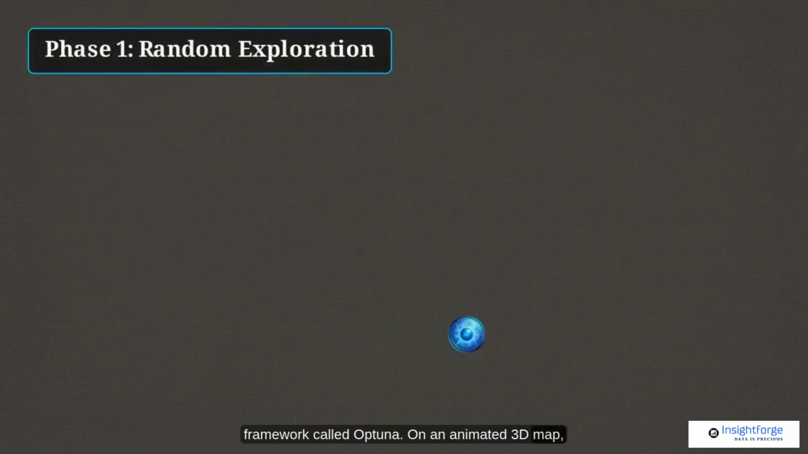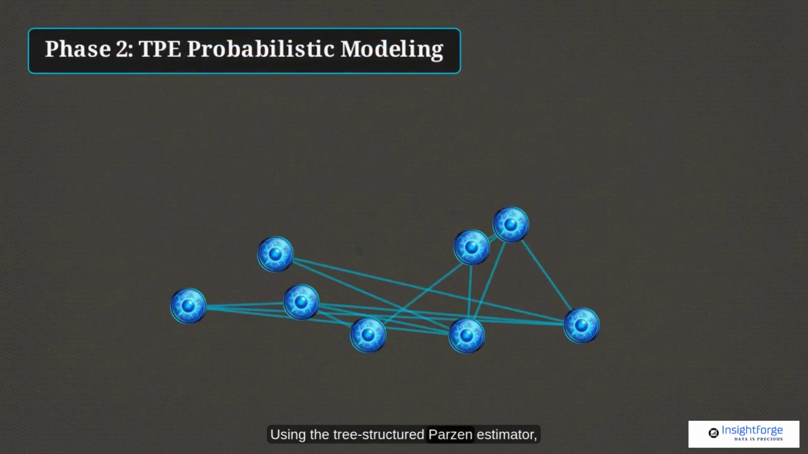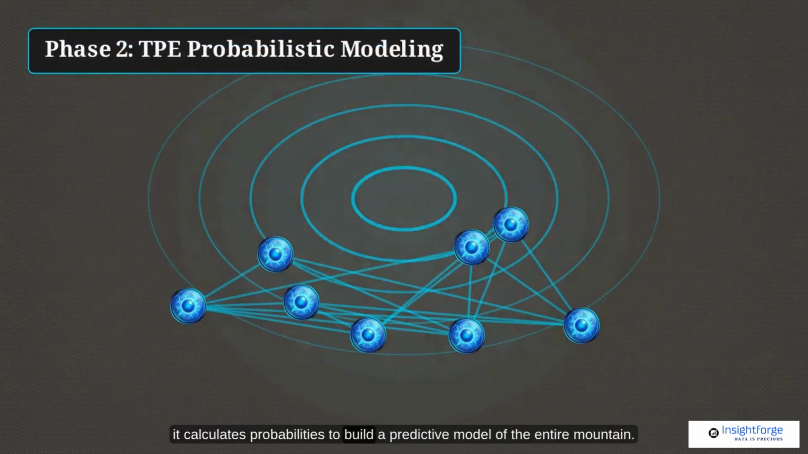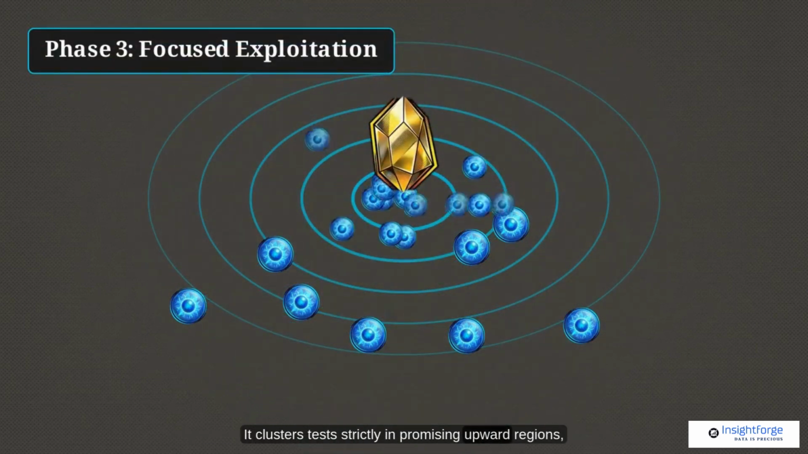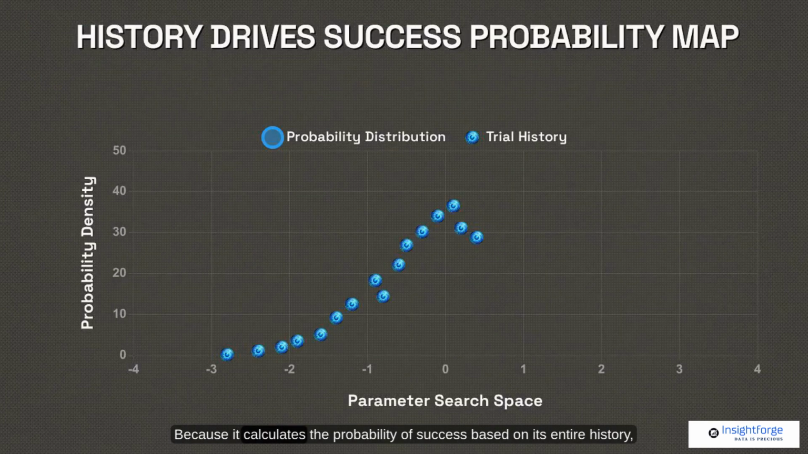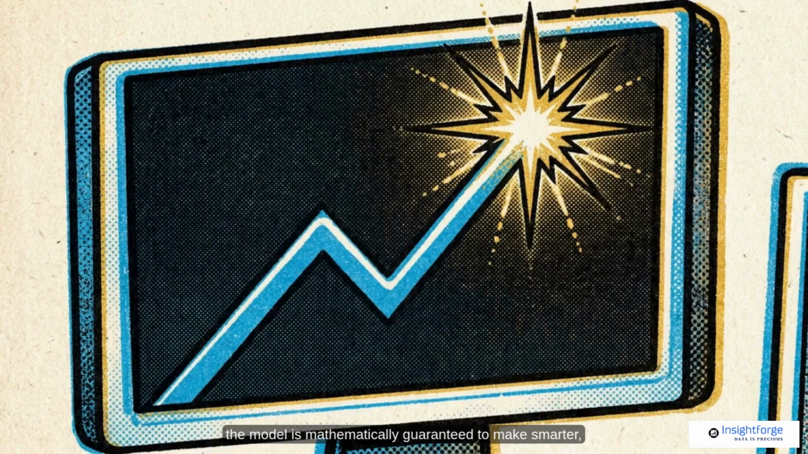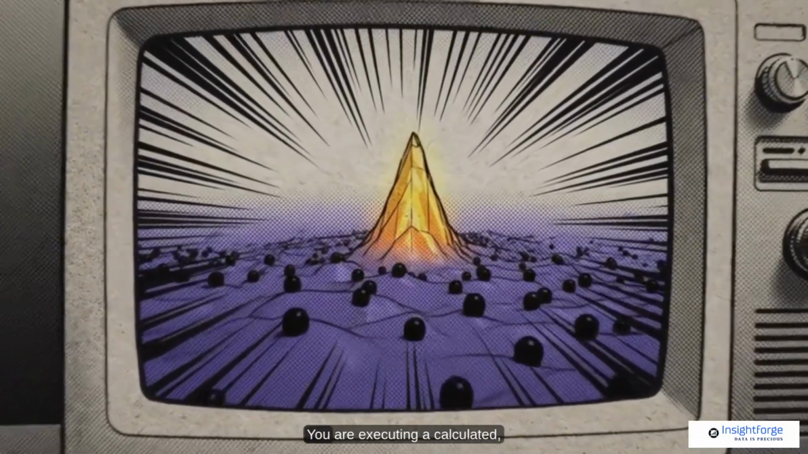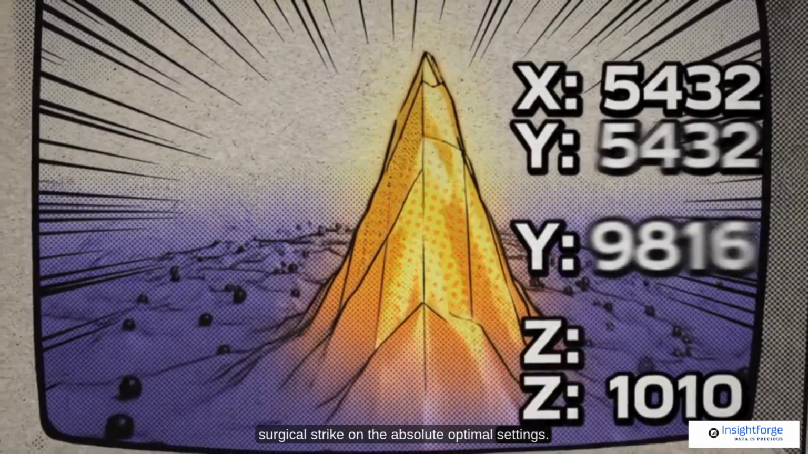On an animated 3D map, Optuna takes initial random steps to gather data. Using the tree-structured Parzen estimator, it calculates probabilities to build a predictive model of the entire mountain. It clusters tests strictly in promising upward regions, ignoring deep, useless valleys completely. Because it calculates the probability of success based on its entire history, the model is mathematically guaranteed to make smarter, more accurate choices with every single trial it runs. You are no longer playing a random lottery. You are executing a calculated, surgical strike on the absolute optimal settings.